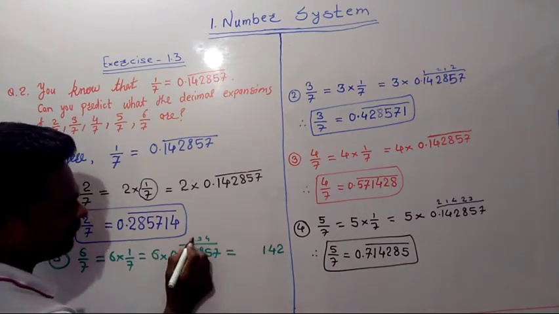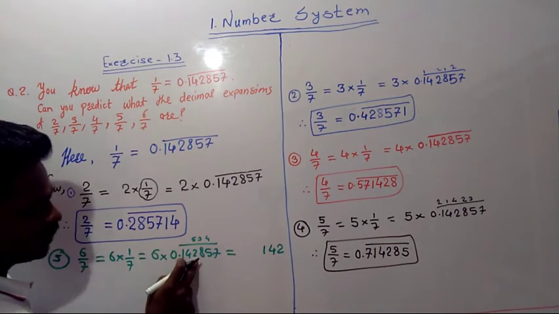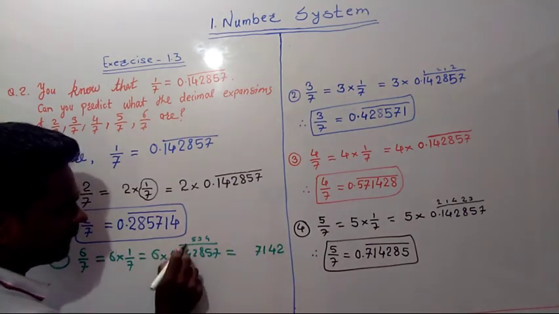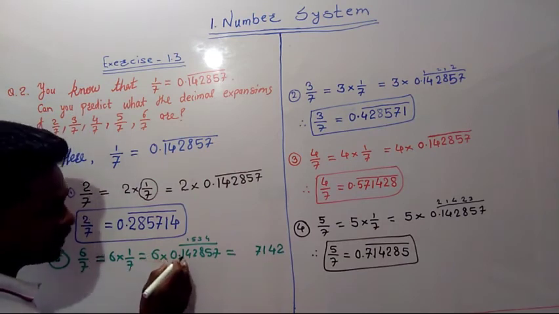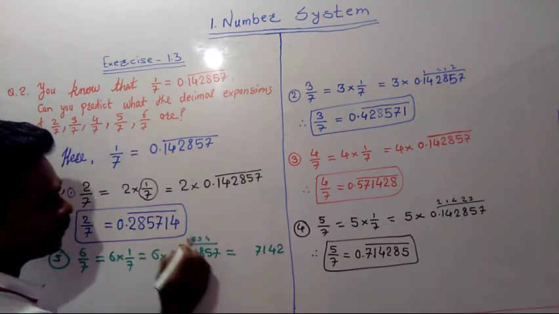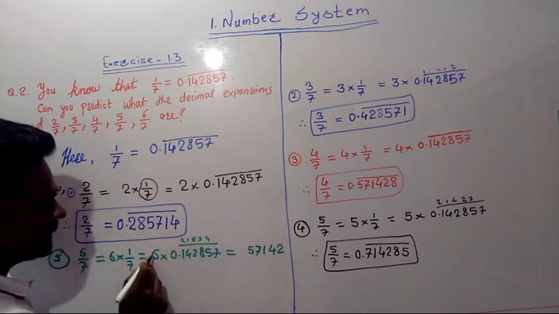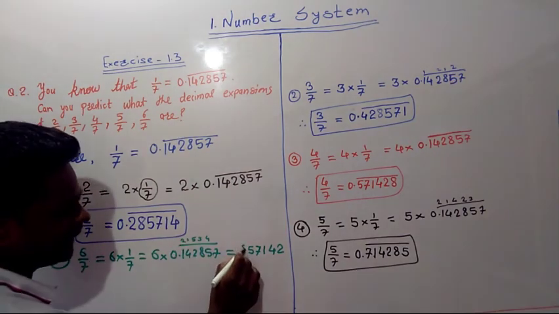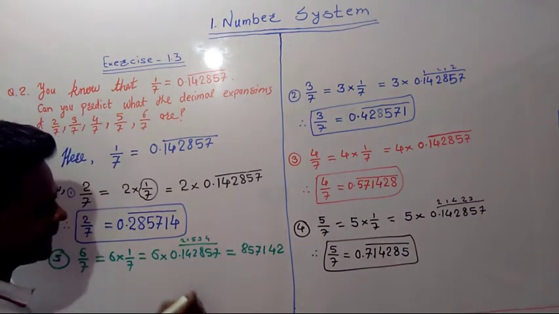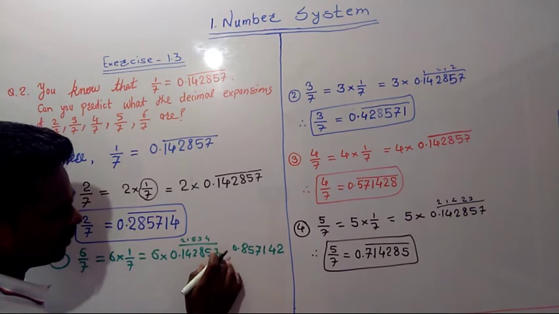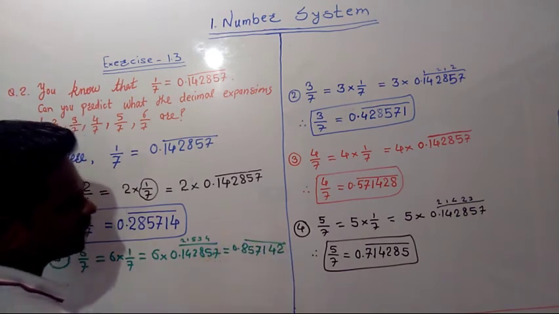So 1 is here, 5 carried. 6 2s are 12, 12 plus 5, 17, 1 carried. 6 4s are 24, 24 plus 1, 25, 2 carried. 6 1s are 6 plus 2, 8. And again decimal point and 0 will be here. Okay, no problem. And that is also repeating one.